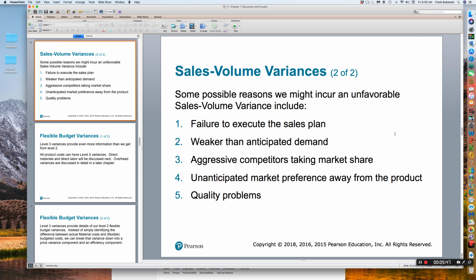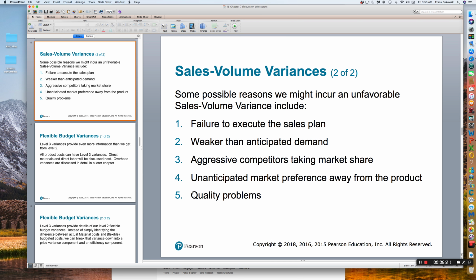Well, some possible reasons why we incurred this unfavorable sales volume variance is that maybe we just failed to execute the sales plan. Maybe we had weaker than anticipated demand. We could have had more aggressive competitors taking market share. We could have had an unanticipated market preference away from the product. There was another product that was more popular among consumers. So 1 through 4, this is something that the sales manager would have to focus on.